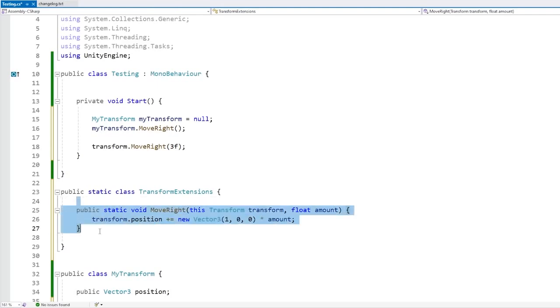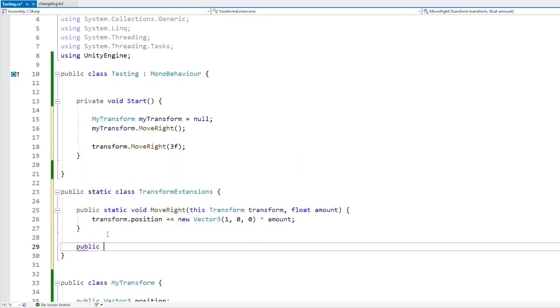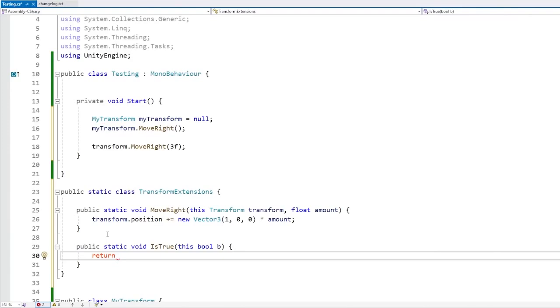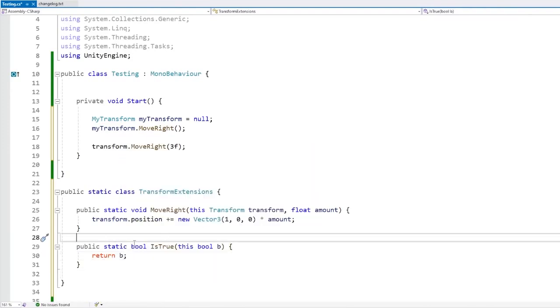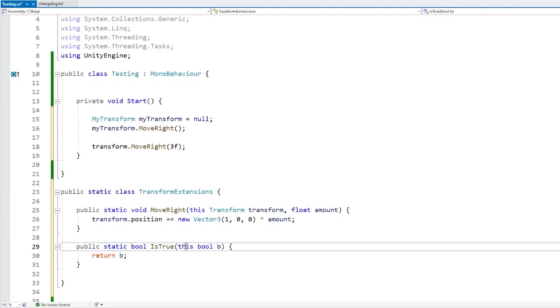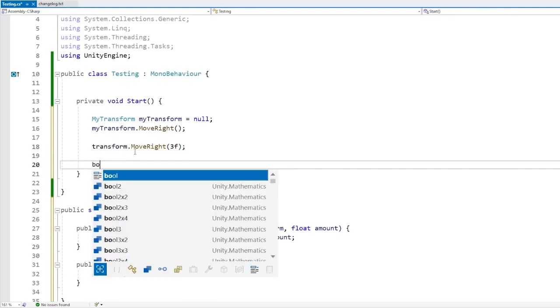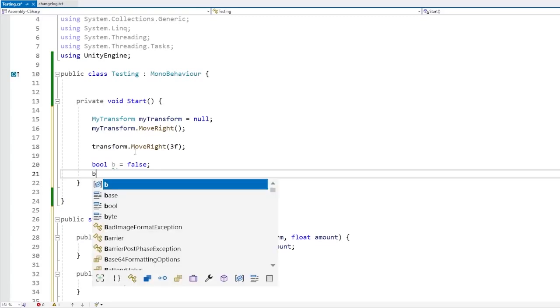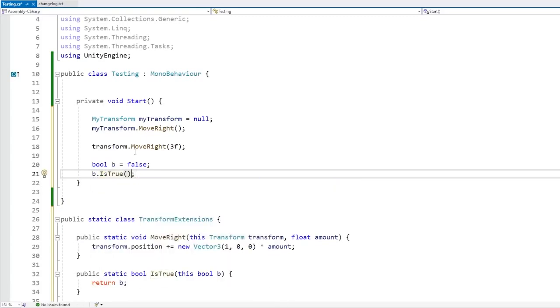And again, this works on any type. Here we are making a function extension that is extending the transform type. But for example, let's do another one. Again, we just need to make sure to mark it as static. Let's extend, say, the bool type. Let's make IsTrue, which returns a bool, and for example just return if the boolean is true. So again, all the rules are being followed: it's inside a static class, and the function is static and has the this keyword. Now up here, we have a bool, we can set it to something, and then call bool.IsTrue. And yep, this does work.